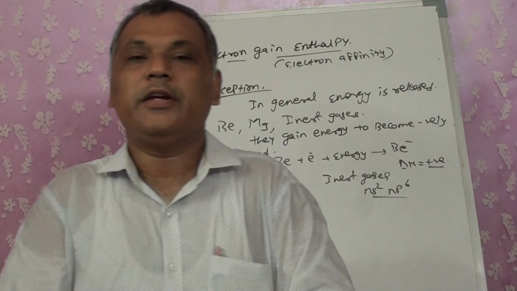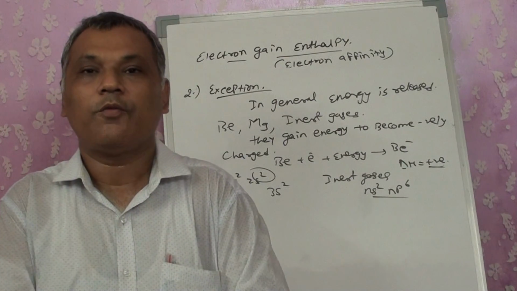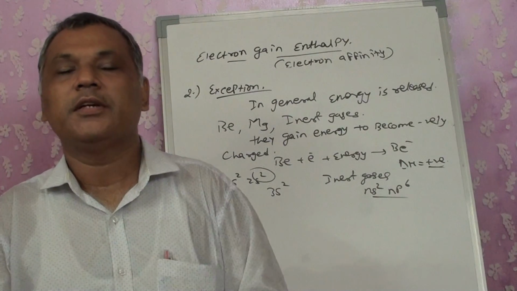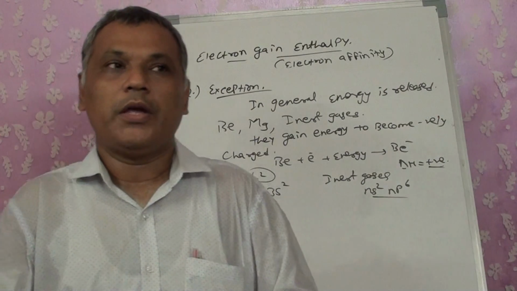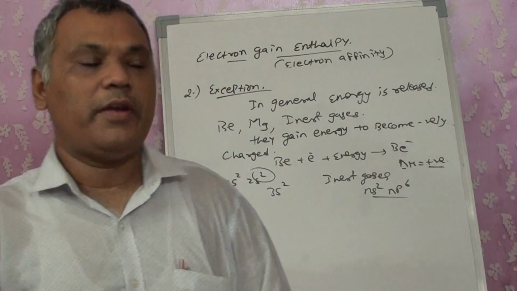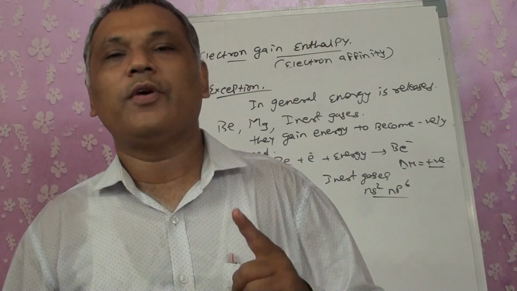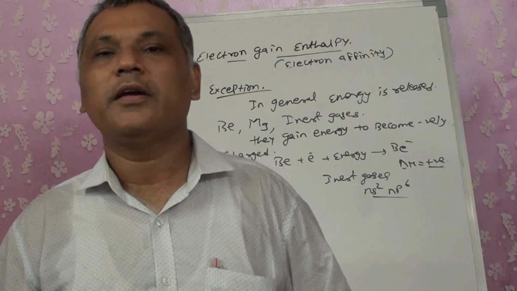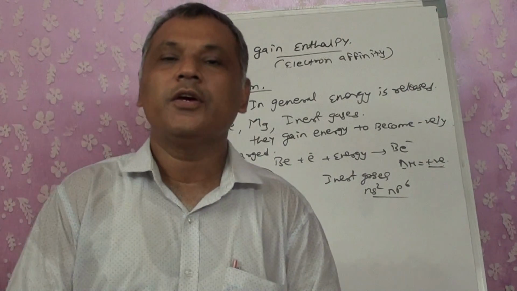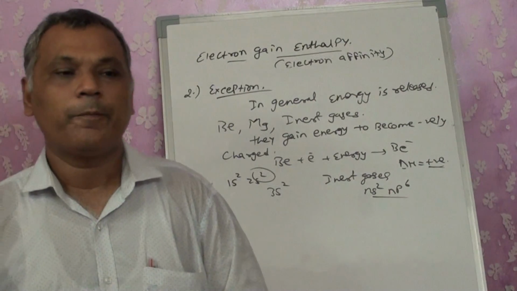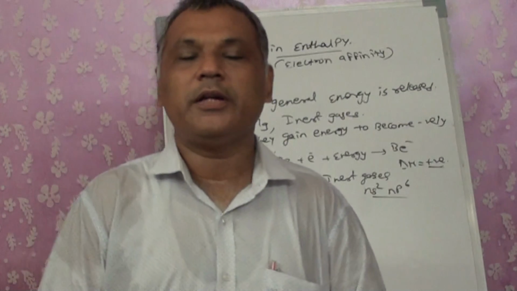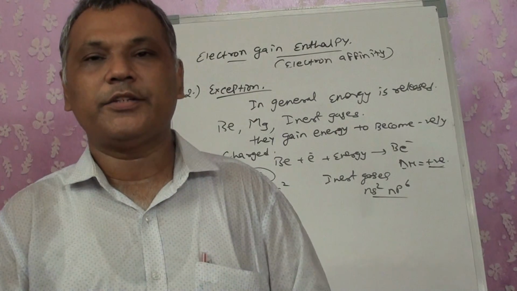Okay, today we covered two of the trends: one is ionization energy and one is electron gain enthalpy. In our next lecture, which will be the last lecture, we will discuss two other trends: one related to electronegativity and the other related to oxidation numbers. So we will be completing our chapter in the next lecture. Thank you.